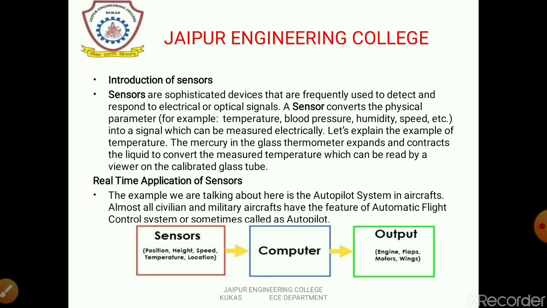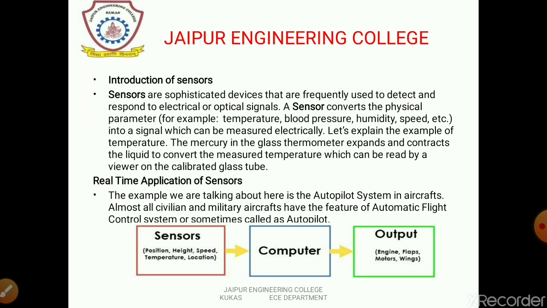A sensor converts physical parameters like temperature, blood pressure, humidity, speed, and moisture into a signal which can be measured electrically. Let's explain the example of temperature. The mercury in the glass thermometer expands and contracts the liquid to convert the measured temperature, which can be read by a viewer on the calibrated glass tube.